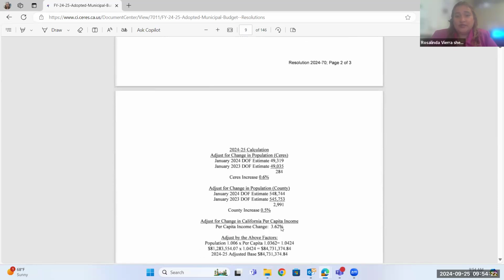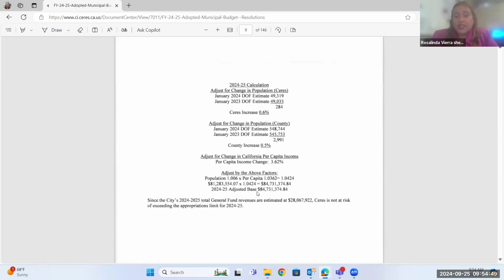Again, you see that 81,282. So you see that here, and that goes right here. And then this percentage here is based on the population change, right? 1.6%, which means you move the decimal over 2 spots. The per capita adjustment, which is the 3.62. Again, you move the decimal over 2 spots to make it a percentage, in order to multiply it out. And that's where these numbers are coming from. So that's where this 731 amount, this number is coming from.